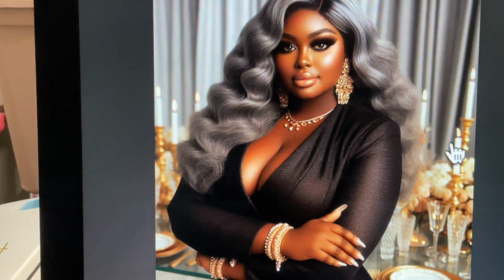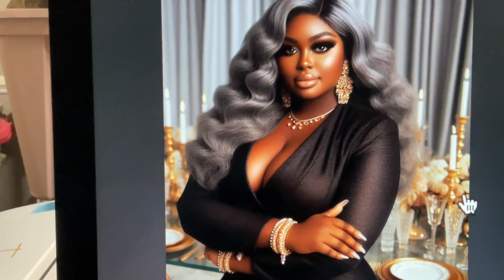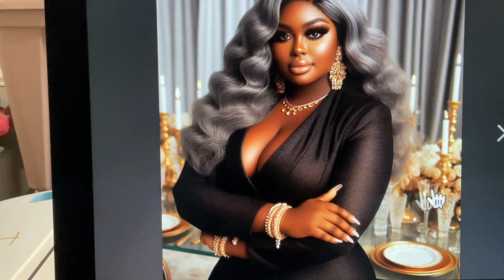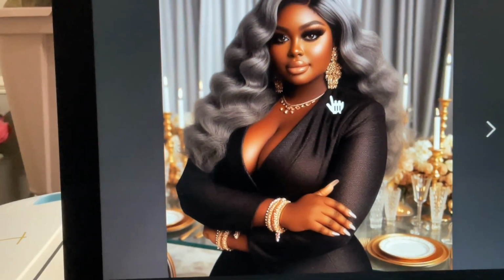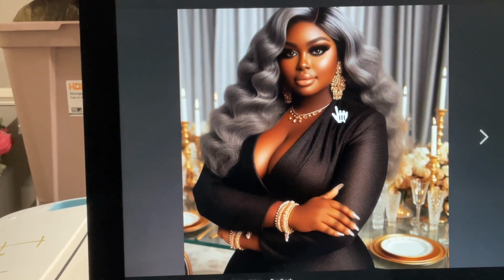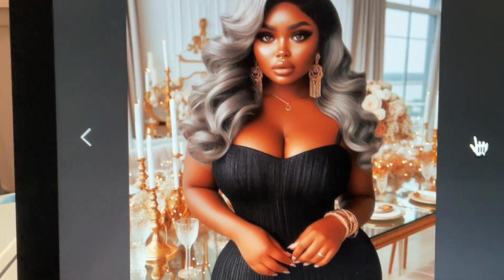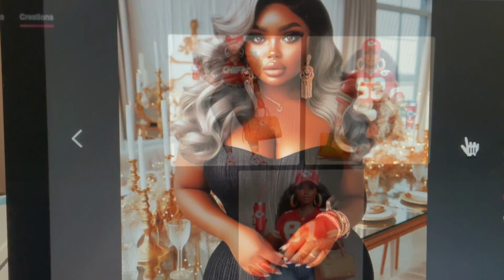All right, so here's another one that I did not too long ago. Y'all know I am an event designer. So I do a lot of tablescapes, and I thought this was cute. I put the tablescape in the back, and I put this lady here in the front, of course. She has gray hair. I thought she was super cute, as well as this one here. So like I said, you can do anything with AI.